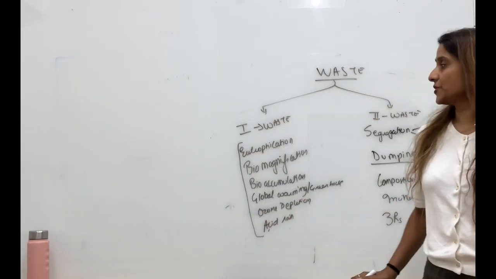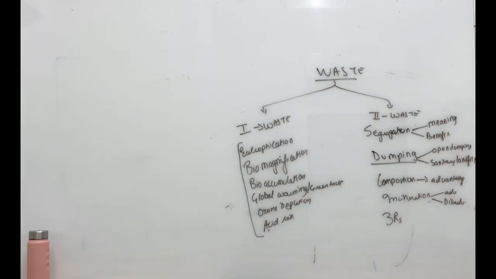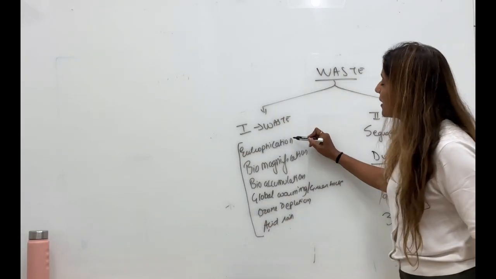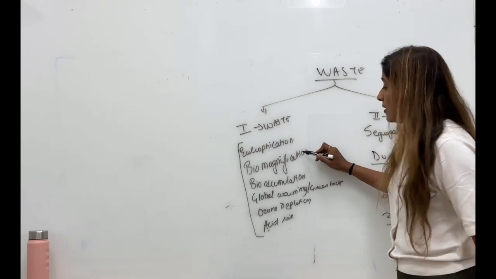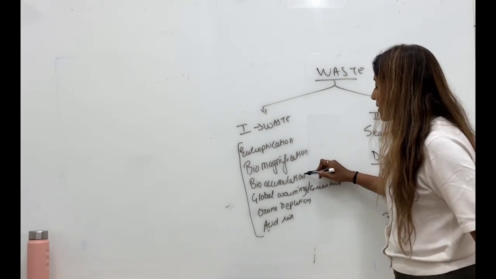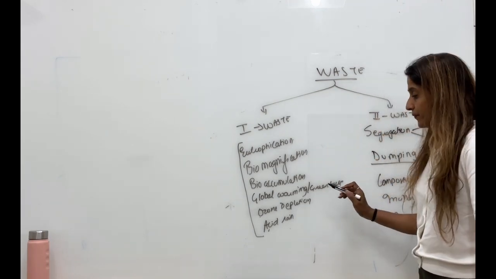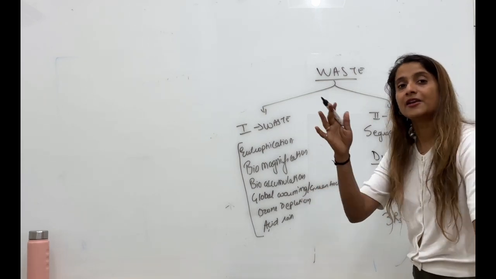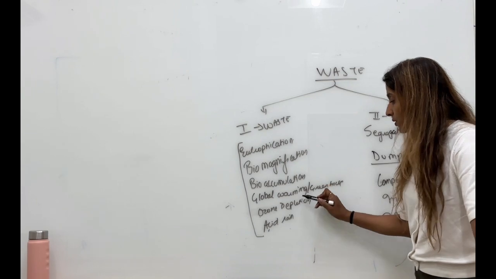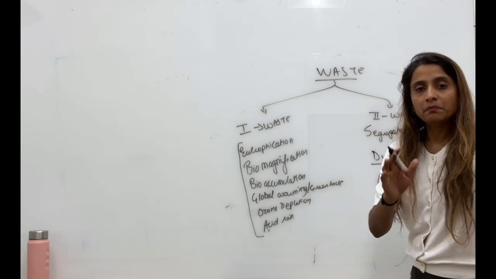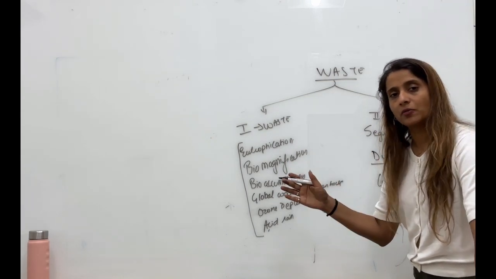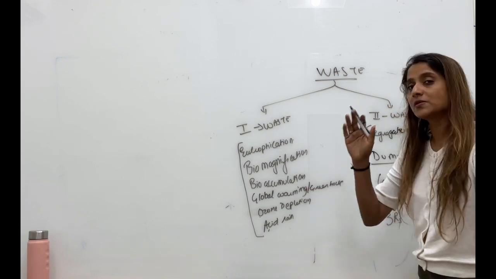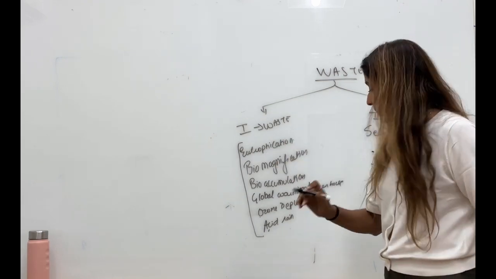Okay, now waste. So with respect to waste management, the first chapter has eutrophication, biomagnification, bioaccumulation, global warming, greenhouse effect, the meaning and effect, both. Ozone depletion, meaning, cause, effect, all three. Even global warming also, meaning, cause, effect.